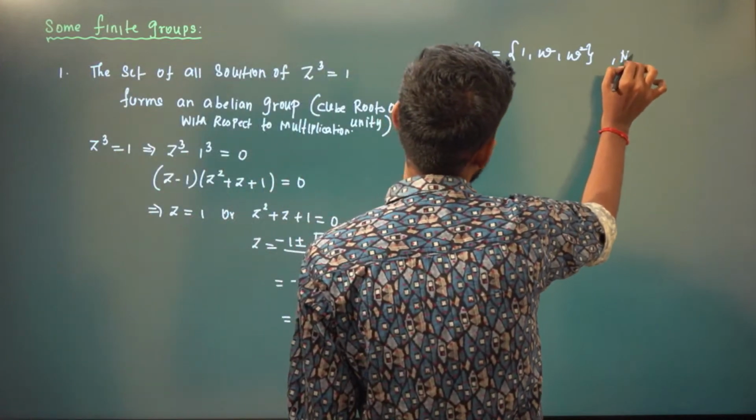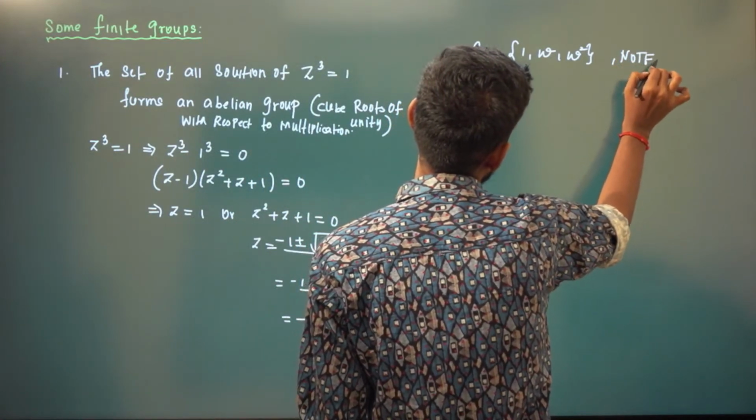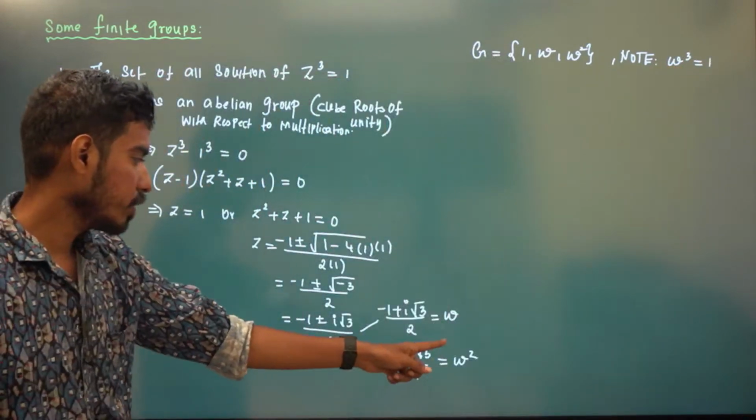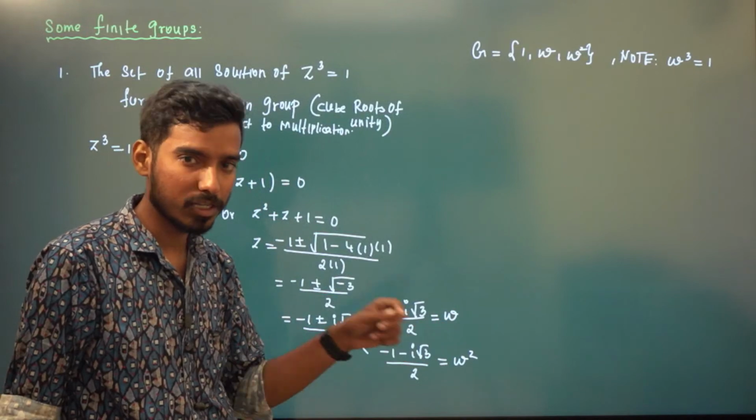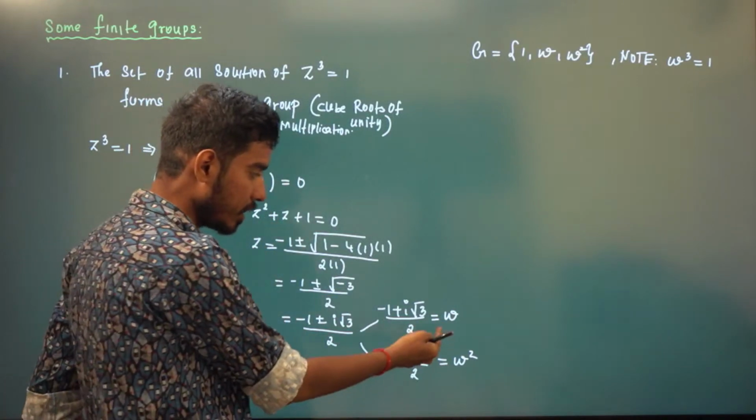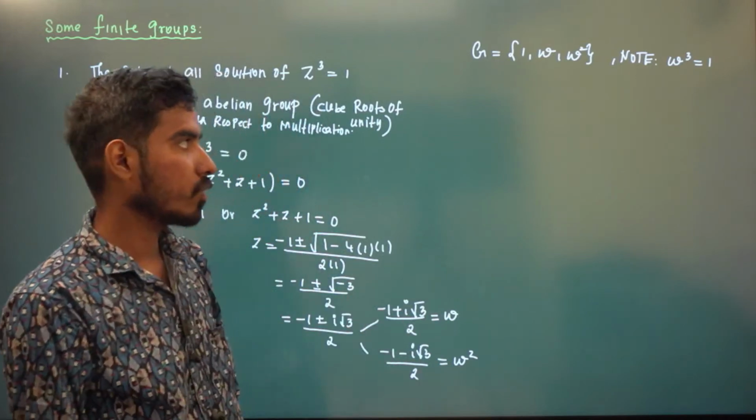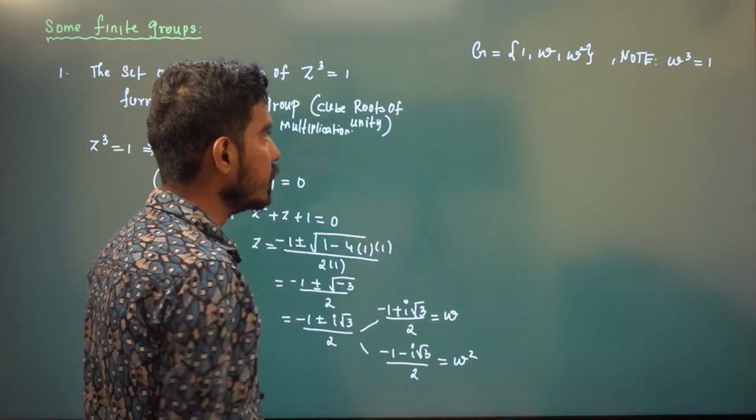So note that omega cube is 1, right? This is omega square. You just multiply omega and omega square, you will get 1. Multiply these two complex numbers, you will get 1. You can check it out, right? So this forms an abelian group.